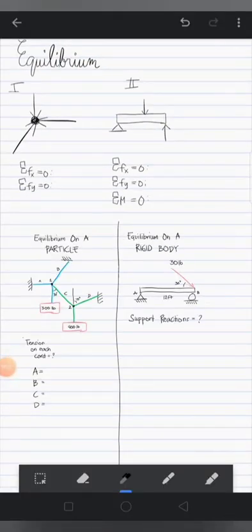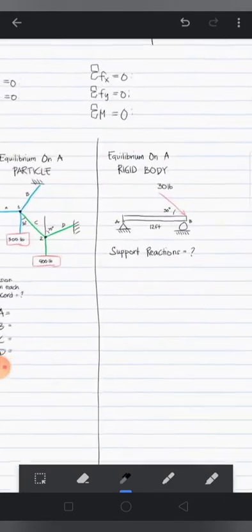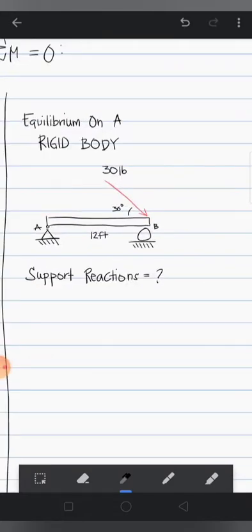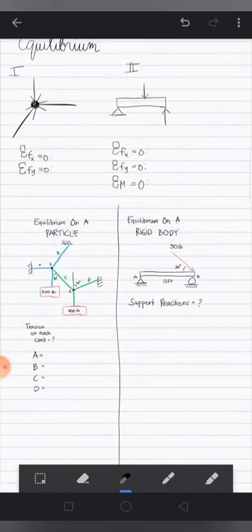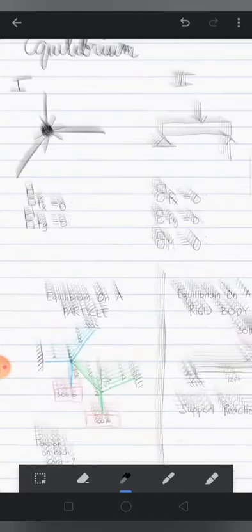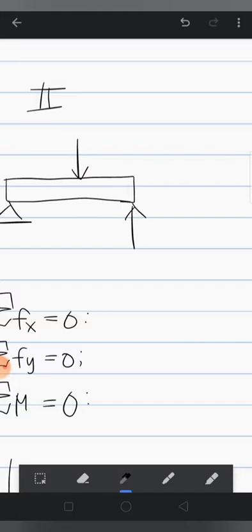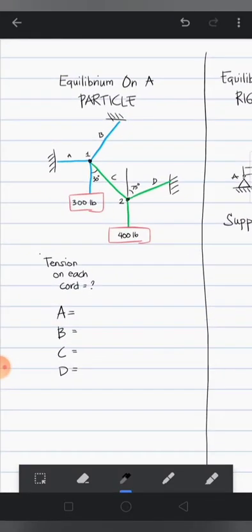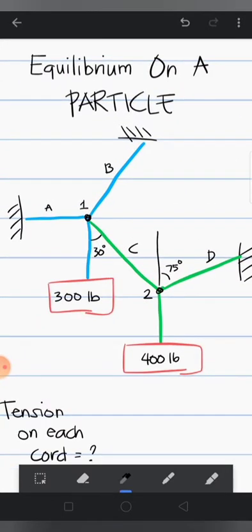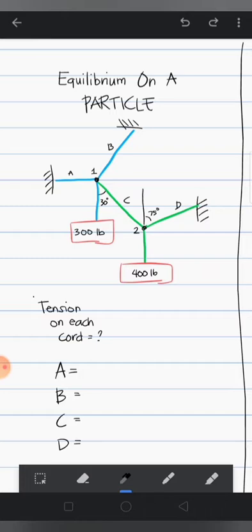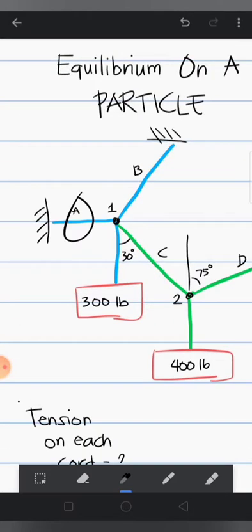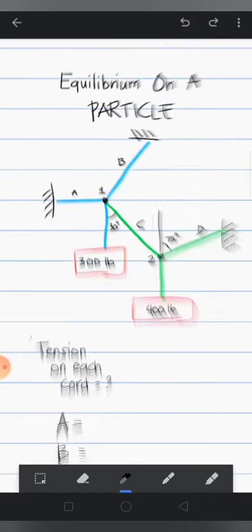So in here we have the example on the equilibrium of a particle, on the left, and on the right, equilibrium of a rigid body. So, let's try this example to show you what I mean by equilibrium of a particle and equilibrium of a rigid body. In here, we are tasked to find the tension on each cord given this configuration. There are a bunch of ropes. These are cords, here, and here. And we are tasked to find the tension on each of these ropes.